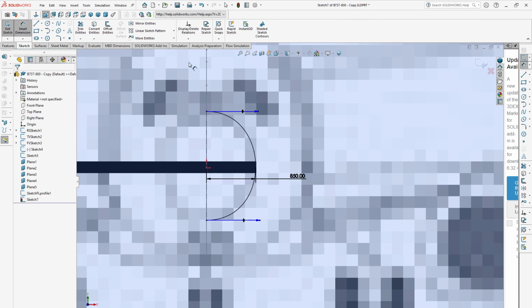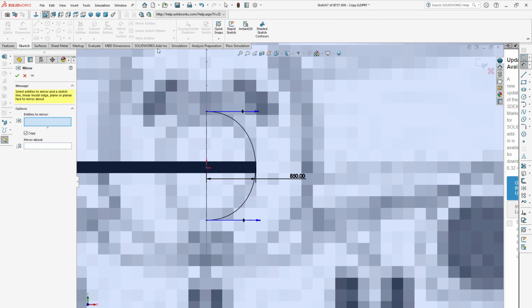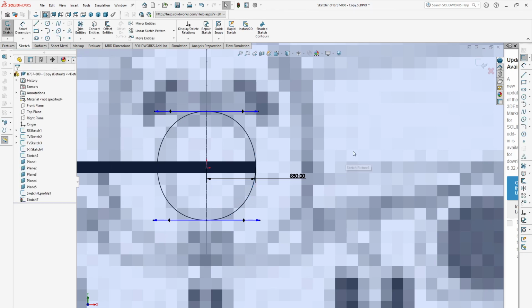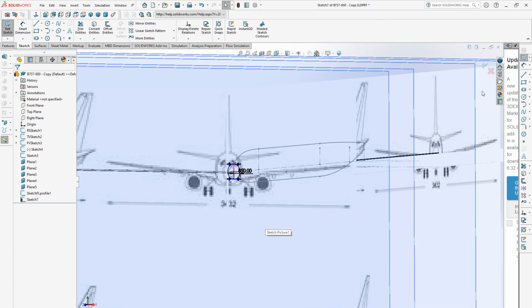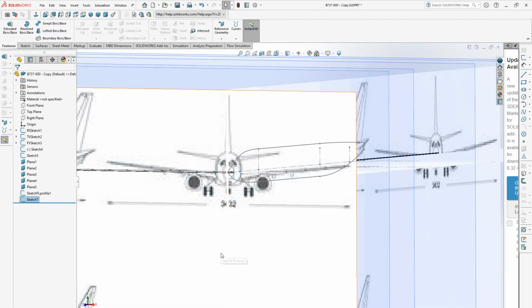Good. So now we need to mirror this line. Click on mirror entities, then select this profile and the mirror about will be this center line. You see the mirror line here, then click OK. So this is our second profile for the fuselage. Then exit from this sketch.